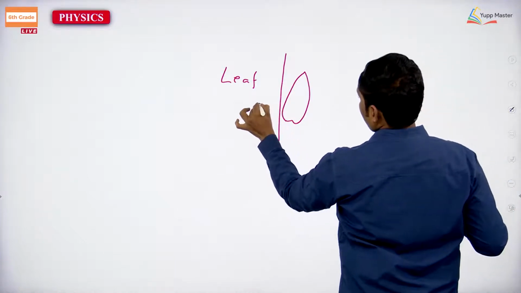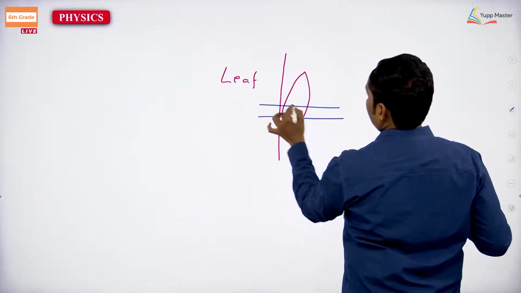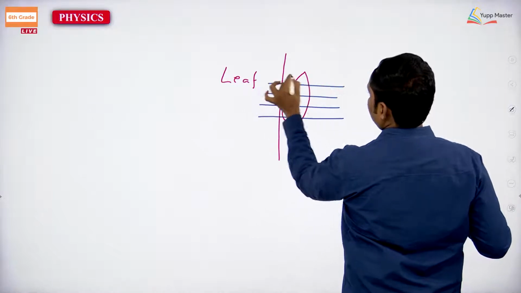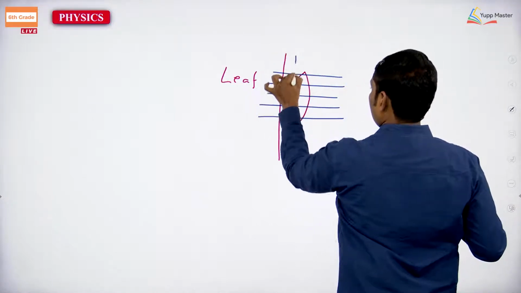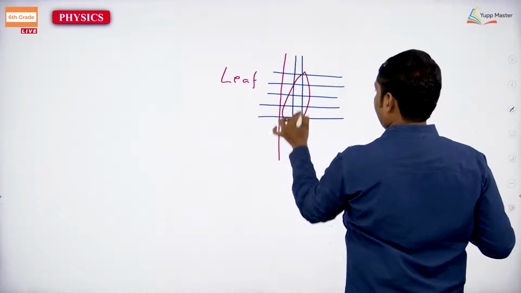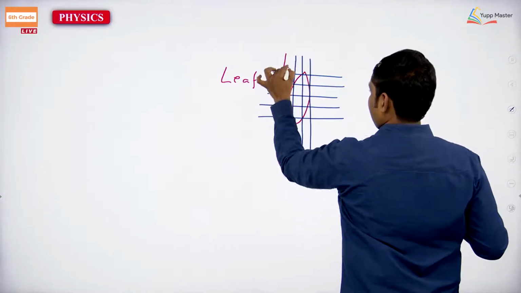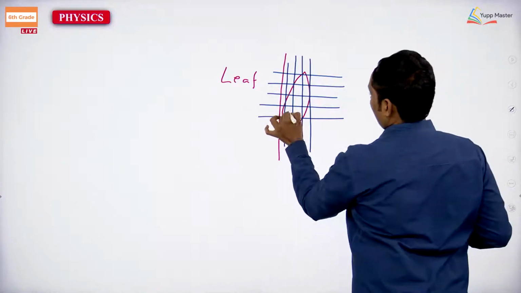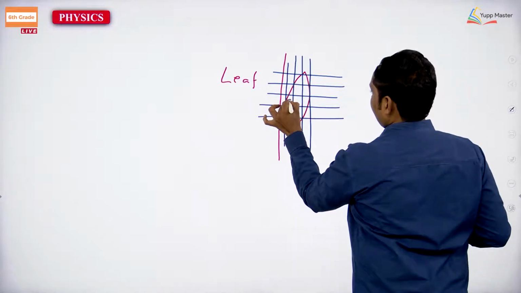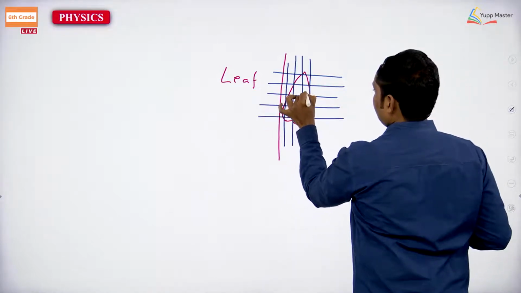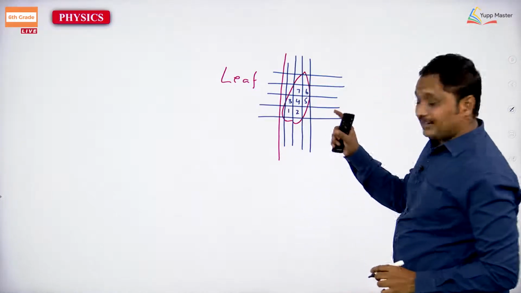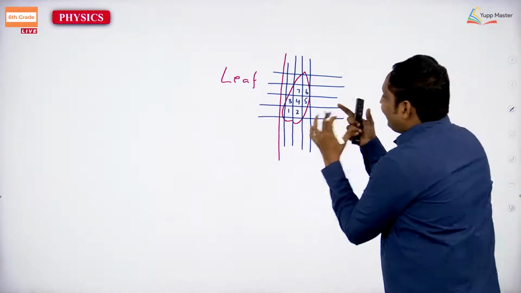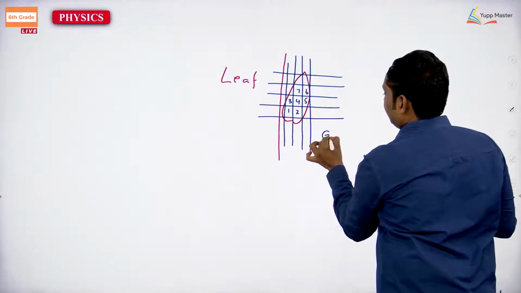Now you can take, easily you will measure that. I will give the numbers 1, 2, 3, 4, 5, 6, 7. I have placed it on the graph paper, let us assume.